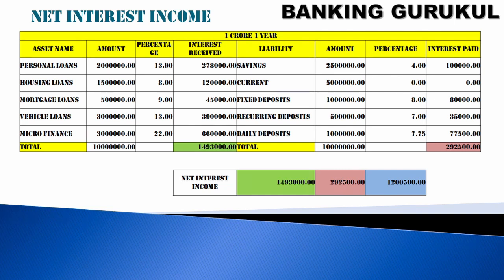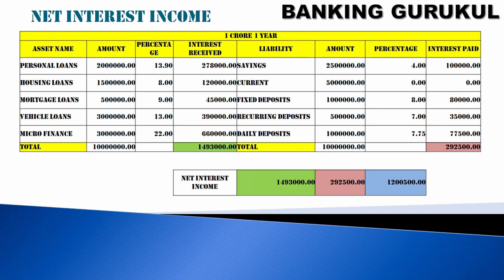So I have taken one example for the calculation of net interest income. These are not exact figures. For your understanding, I have taken 1 crore as the amount and 1 year as the deposit period. On the left-hand side you can see I earned income from the assets. I gave a personal loan of 20 lakhs, housing loan 15 lakhs at 8%, mortgage loans 5 lakhs at 9%, vehicle loans 30 lakhs at 13%, and microfinance loans 30 lakhs at 22%.